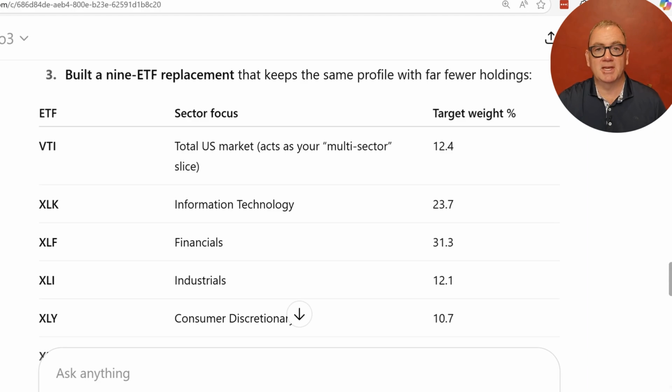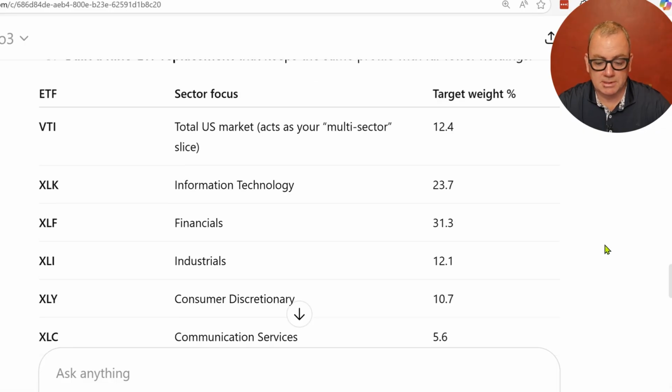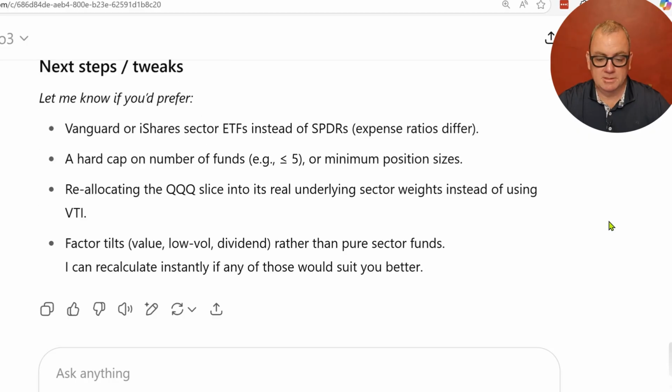It's come back with a list of 9 ETFs to replace the 24 holdings in the original upload. So let's take a look at what it came back with. First one is VTI, that's the Vanguard Total Stock Market ETF. Then it's come back with the more specific holdings, the Information Technology ETF, 23.7%, Financial ETF, the XLF for 31.3%, and on down. This is kind of cool.